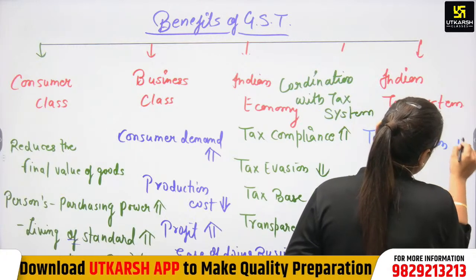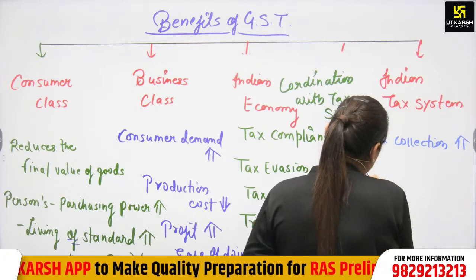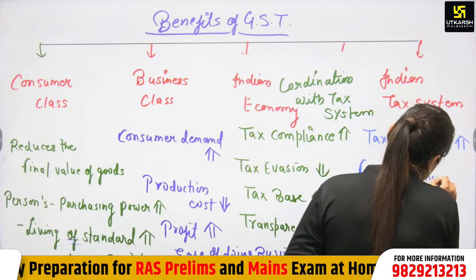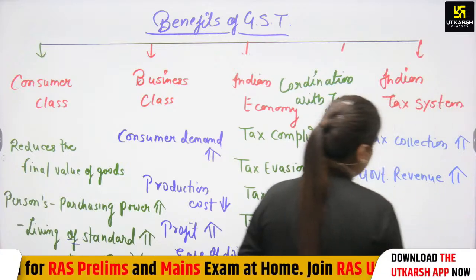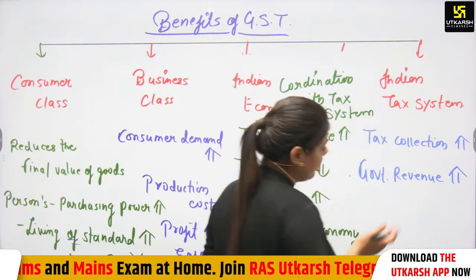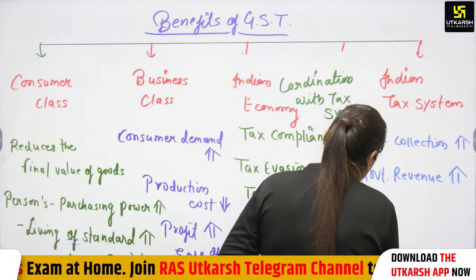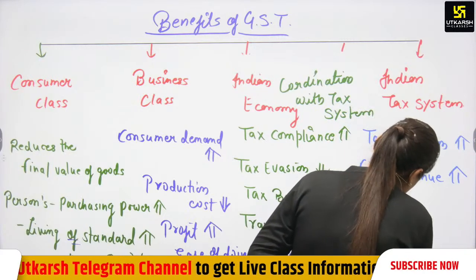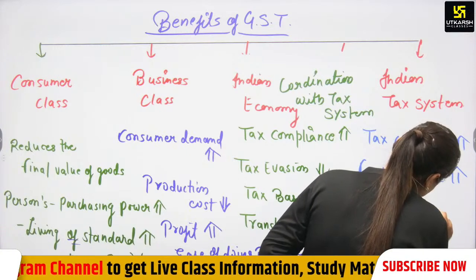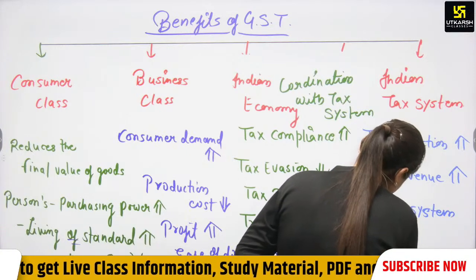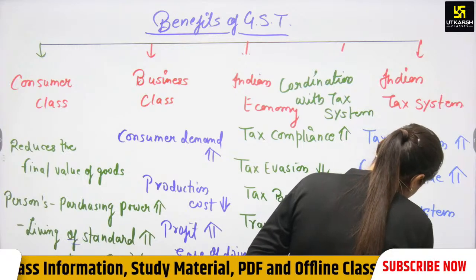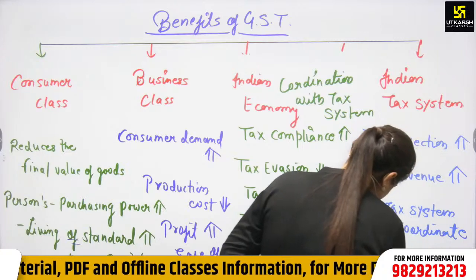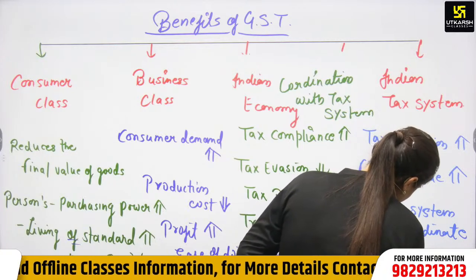When tax collection increases, government revenue will automatically increase. Tax collection will rise, government revenue will rise. So we can say the Indian tax system will coordinate with the international tax system.